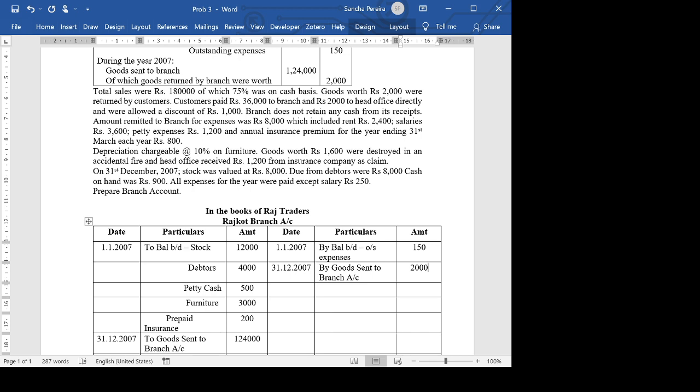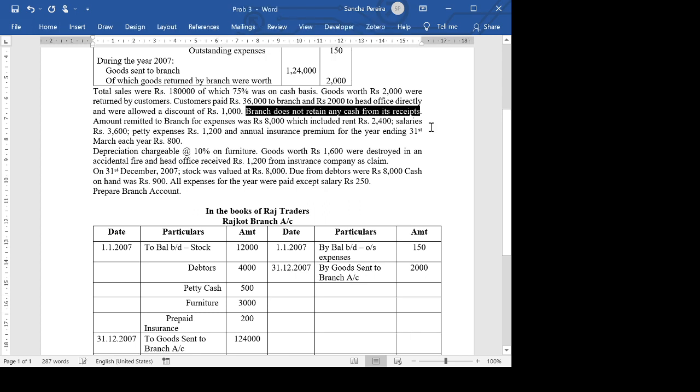Now, yesterday when we first looked at this, we said we would ignore it, but then we saw a very important statement that said that branch does not retain any cash from its receipts. Basically, 75% goods you sell on cash basis, you're going to get cash, and this cash is sent to the head office. So I'm going to say the branch is sending cash to the head office.